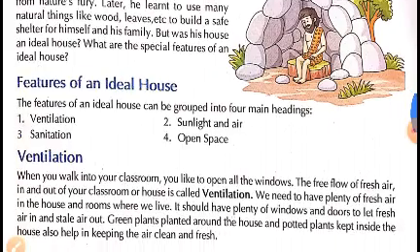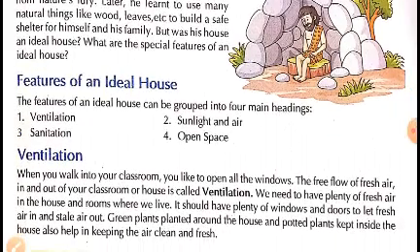So here in this chapter, the other word which we have seen in the title of the lesson is ideal. Here ideal is a parameter which is used to measure the excellence and perfection of a house.